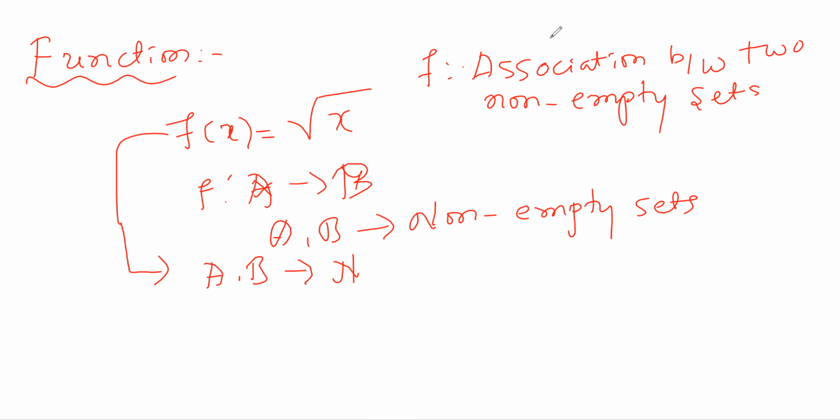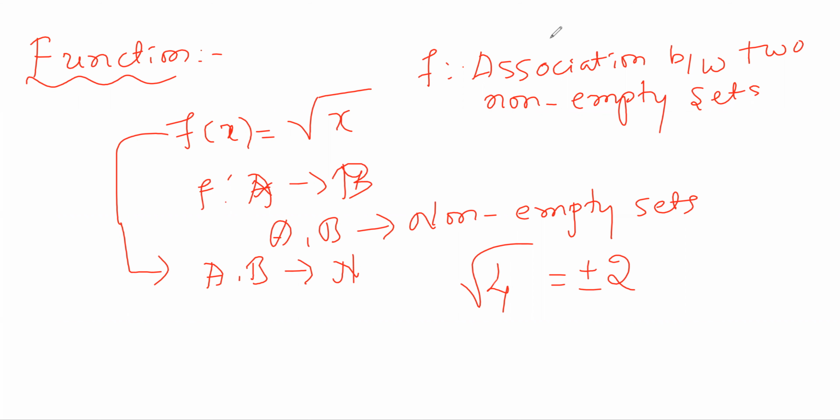For which element will it not happen? What will be the square root of x? Take one number, 4. What is the square root of 4? 2, sir. Exactly. It's not minus 2.